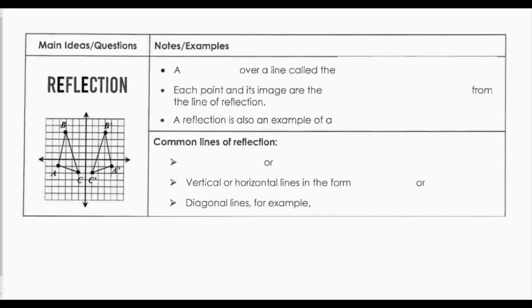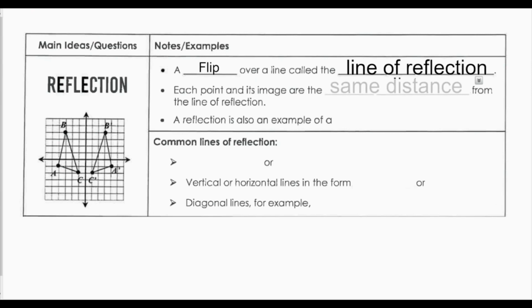So a reflection is what we call a flip over a line called the line of reflection. Now when I make reflections, each point and its image are the exact same distance from the line of reflection. And a reflection is also an example of a rigid motion.